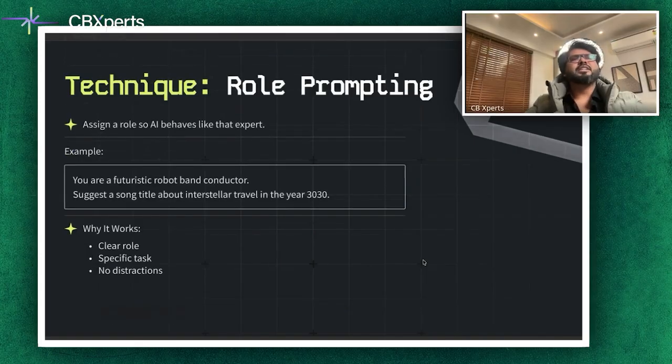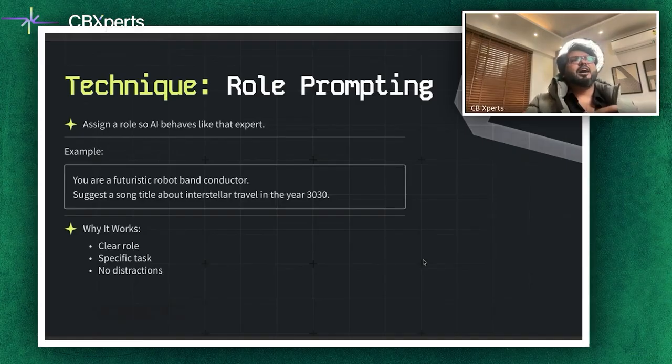And then you have the concept of role prompting. Role prompting is about assigning the AI a specific persona so it behaves like that expert. An example from the slide is: you are a futuristic robot band. One quick thing I'm just thinking: when we are using role prompting, you have complete freedom in defining the role, so you need to ensure that you are also very specific with respect to the role. You can tell someone to be a CTO, or you can tell someone to be a CIO, depending upon the exact work. A lot of times you need to think about it when you're giving the role, because you have complete freedom. But coming back to the example, you are a futuristic robot band conductor.